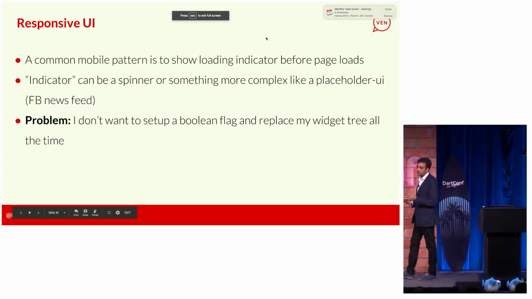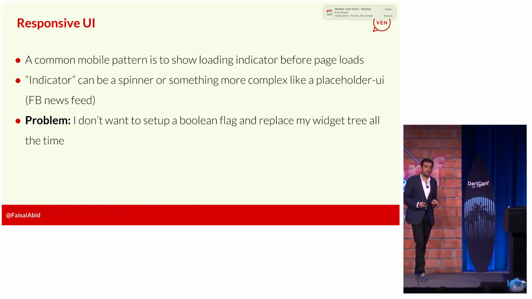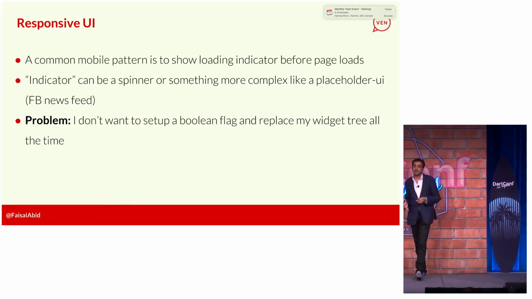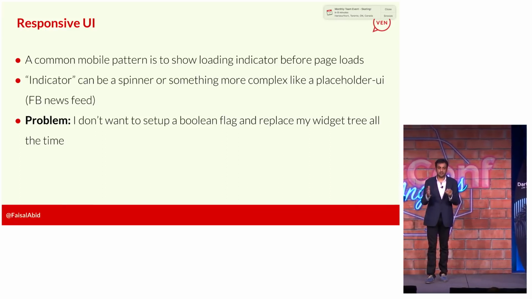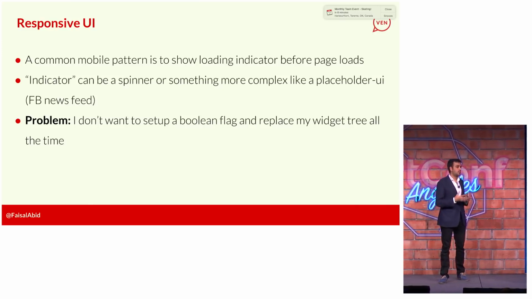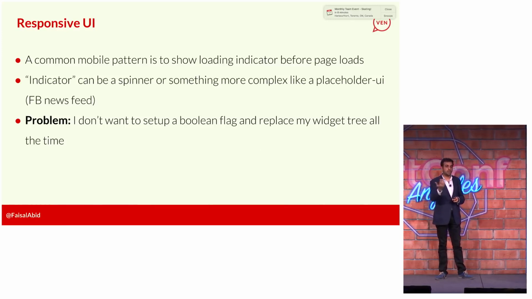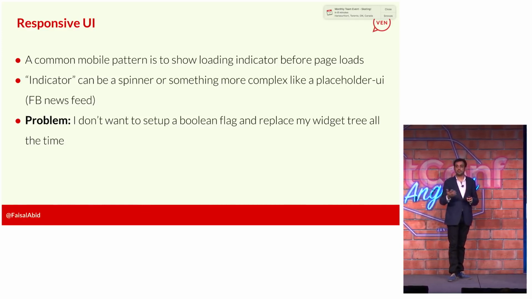Now, this was a big one. And I'll show the demo of the app again for this, but responsive UI. When I click on anything in the app, it makes a network call. Network calls are slow, right? Doesn't matter where you're on your phone, where you are location. Sometimes it'll just be slow. Sometimes your server might be slow. And you just don't want to show a white page, right? So you want to show a progress bar.